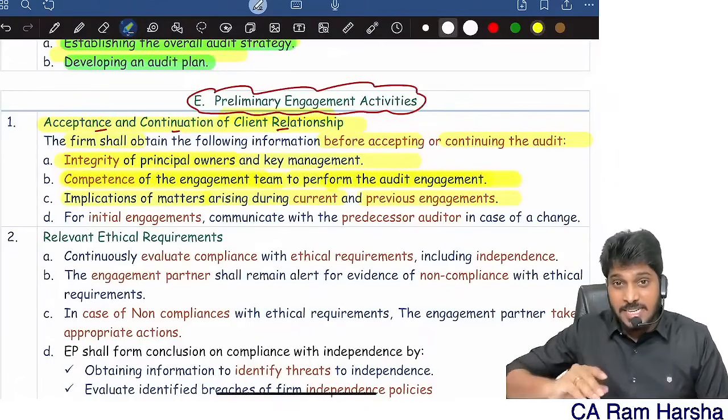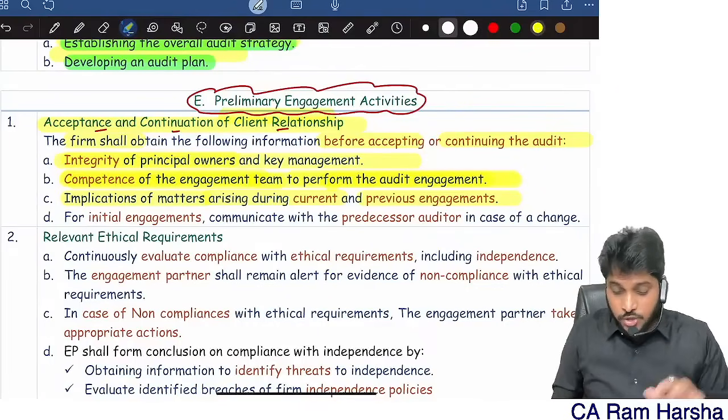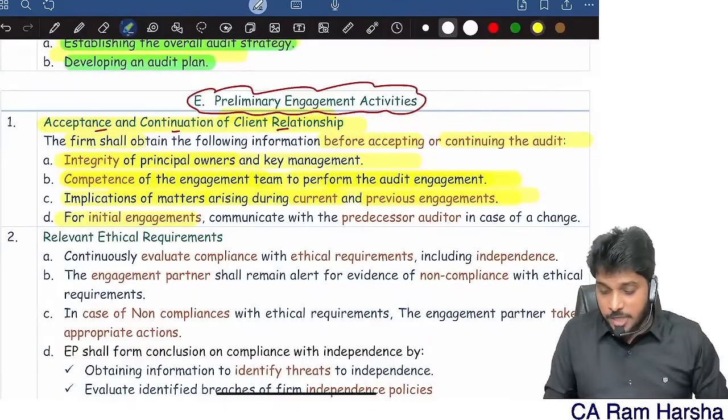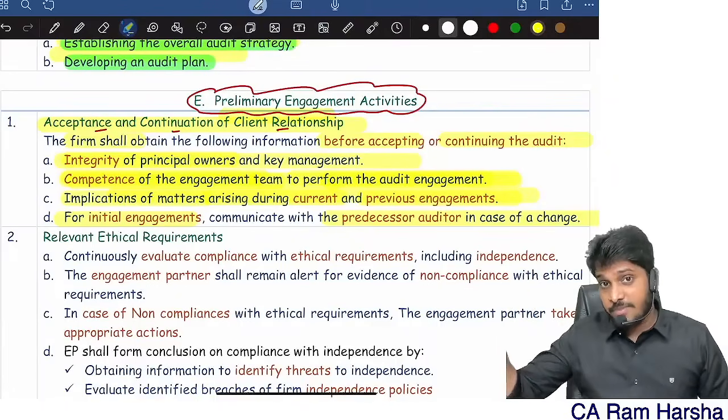Suppose my existing client is asking me to take up new work, or to continue the work. I will look into the matters which are there in the current and previous periods. For an initial audit engagement, I also need to communicate with the previous auditor. If they are asking me for the first time, then I will also communicate with their previous auditor.